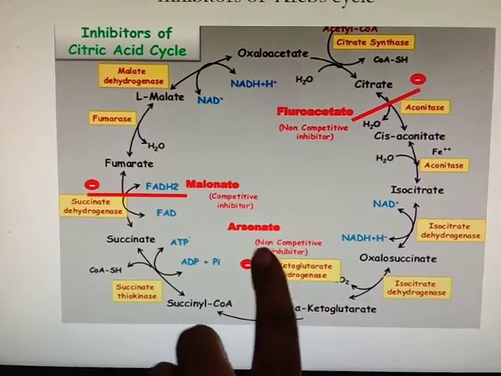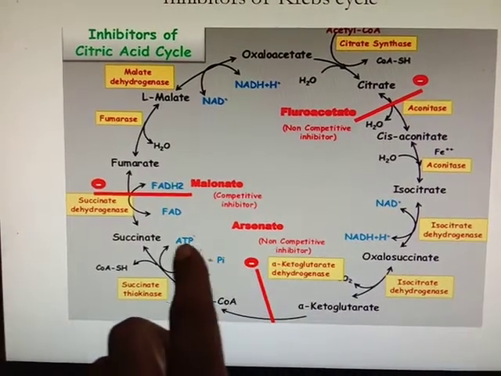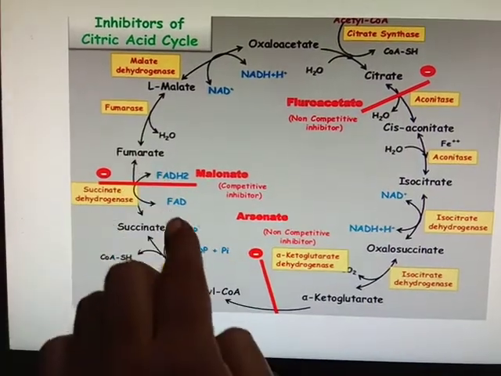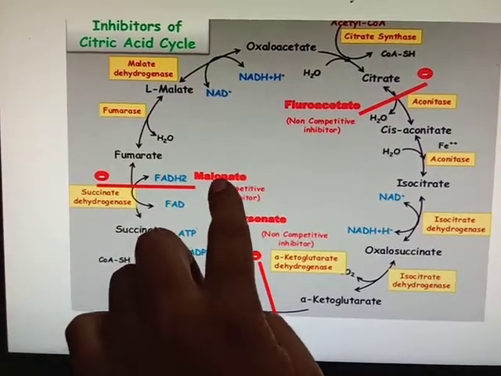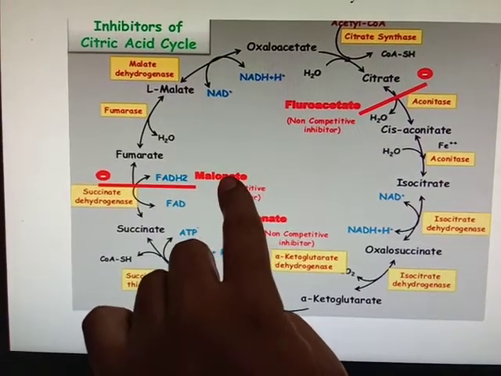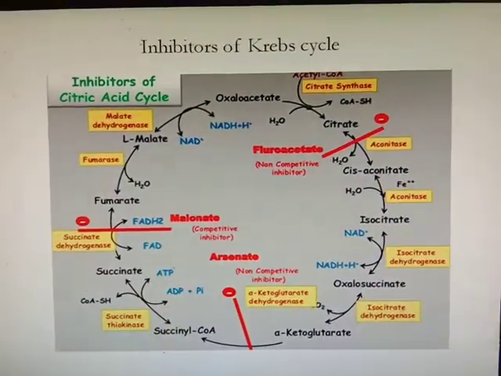This reaction is inhibited by arsenate, which is a non-competitive inhibitor. Next is conversion of succinate to fumarate. This reaction is inhibited by malonate, which is the competitive inhibitor, meaning the structural configuration of malonate is similar to succinate.